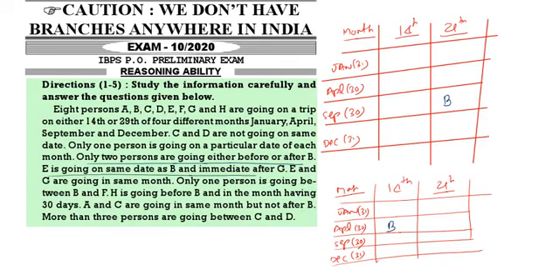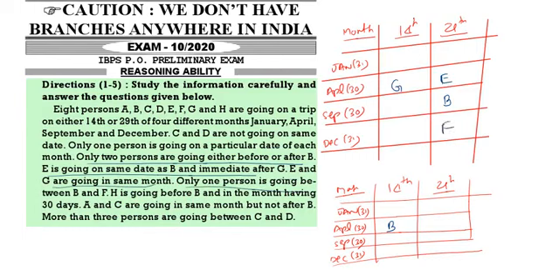E is going on the same date as B and after G, and E and G are going in the same month. Now, only one person is there between B and F. After B, take one gap, then F.